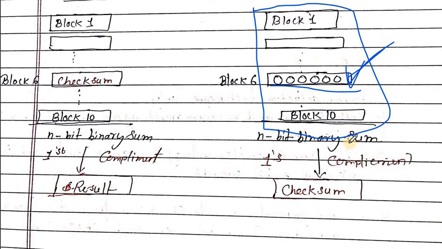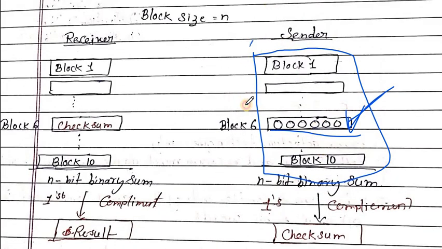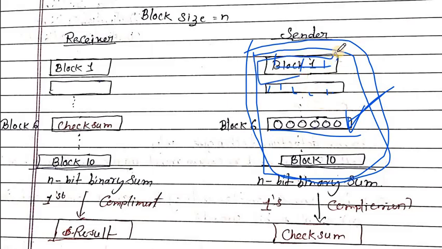Now we will sum all the values of the 16-bit blocks. In the blocks there are values like 1010 something, which are binary bits of 16 bits. In all 10 blocks, there is a 16-bit binary string in each block.